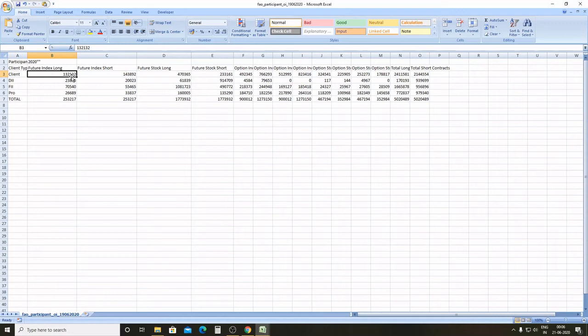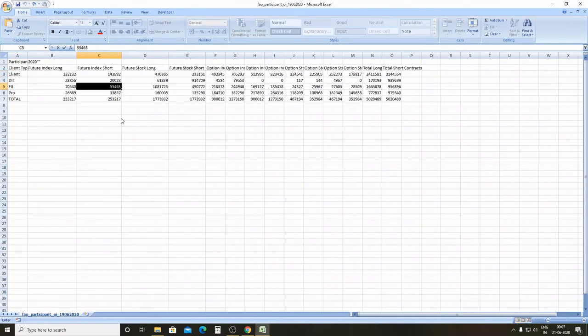You can also know whether they are future long or future short. And when the market was trading at around 12,000, they had around 10 lakh plus short positions in index future. But when the market came up till around 8,000 levels, they covered all their short positions, and you can see the number of index short positions held by these players and the DIIs as well and the broking firms as well. And who are holding heavily index short positions is the client, which are the retail traders, and most of the